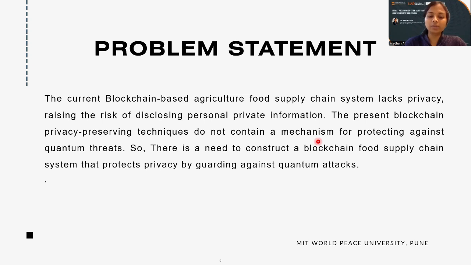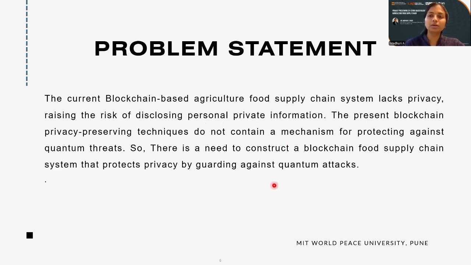Multiple business parties are included in the food supply chain. And when multiple business parties are included, every party is interested in what the other food processing party is doing, and they may disclose personal private information, which may cause business failure. So that is one of my problems: how can we keep that personal private information?